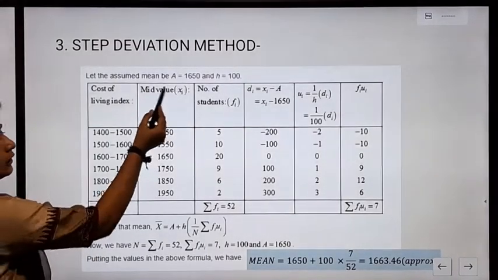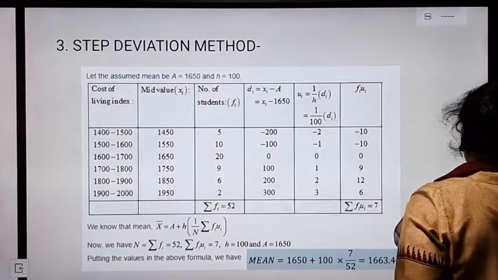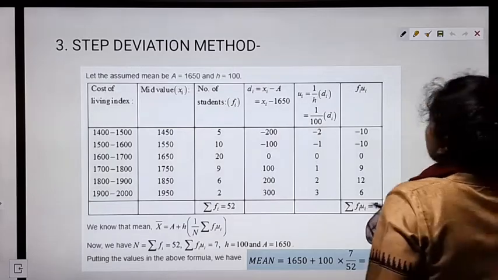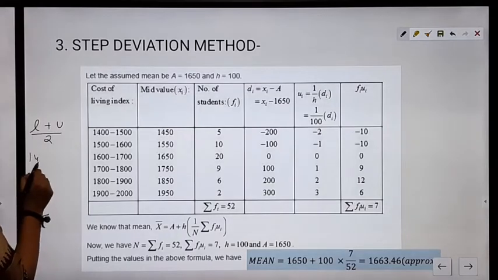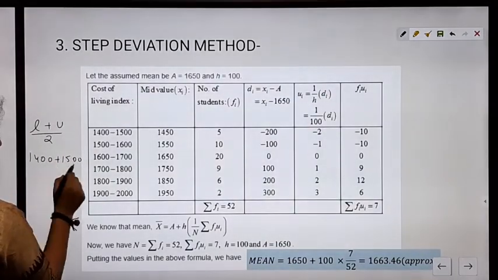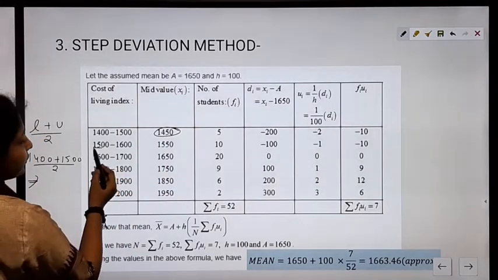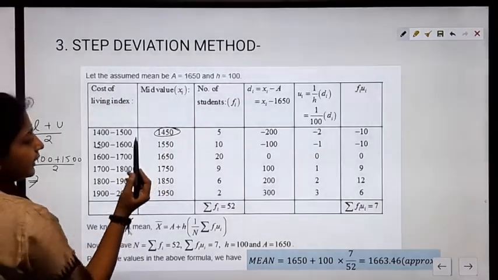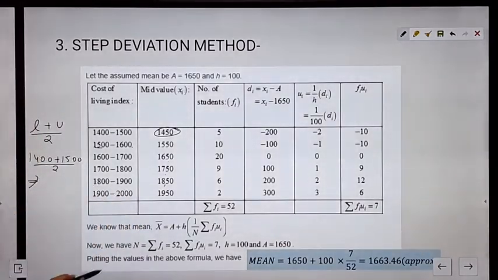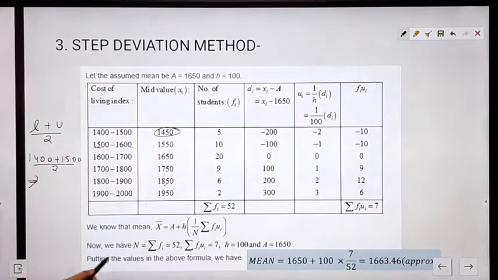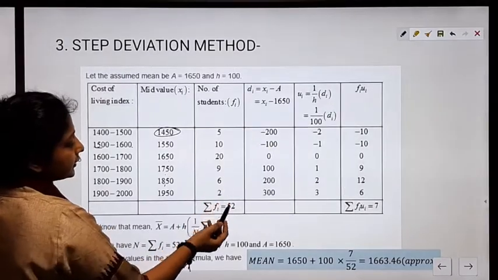We have to find the mid value. How do we find the mid value? Lower limit plus upper limit by 2. So 1400 plus 1500 by 2 comes out to be 1450. And for 1500 and 1600, the middle value is 1550. Next we have 1650, 1750, 1850, 1950. So these all values are xi. Then we have the frequency given in the question: 5, 10, 20, 9, 6 and 2.